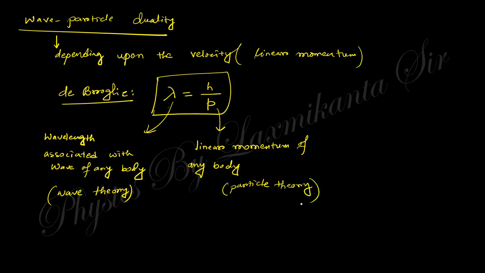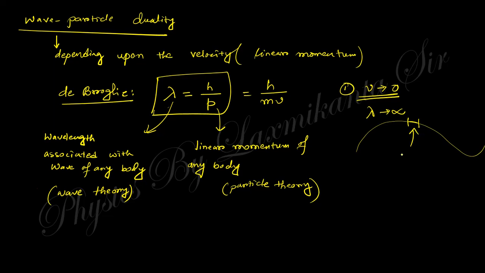Just consider our example. This relation can be written as lambda equals h by mv. So case 1: when v tends to 0, lambda tends to infinity, a very large lambda. Then in this portion, the change is negligible, so it can be neglected.